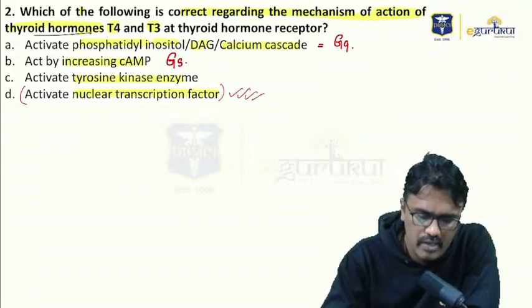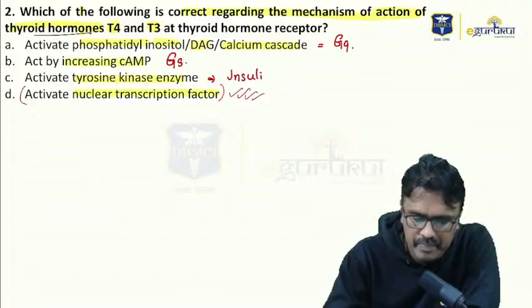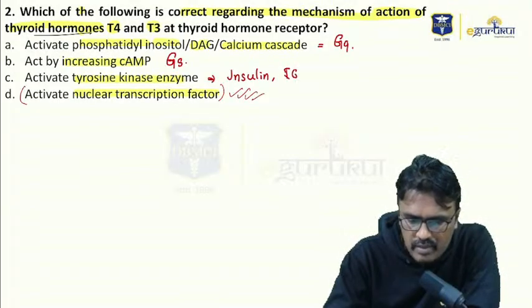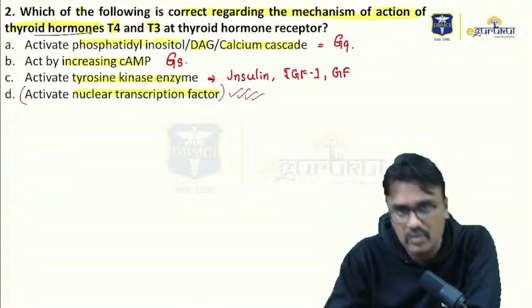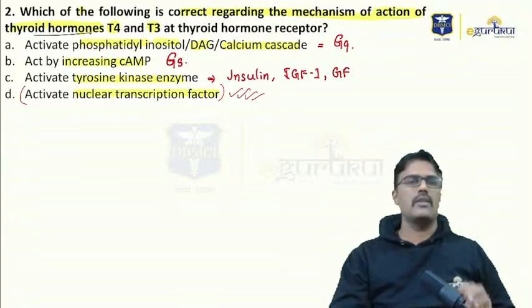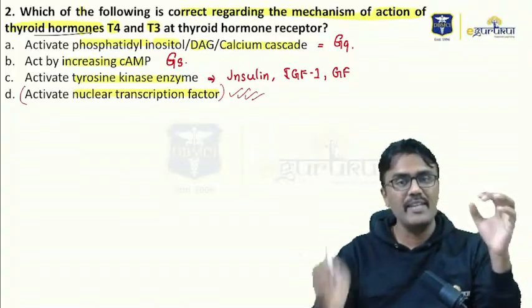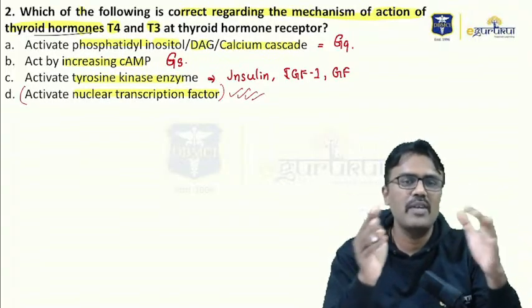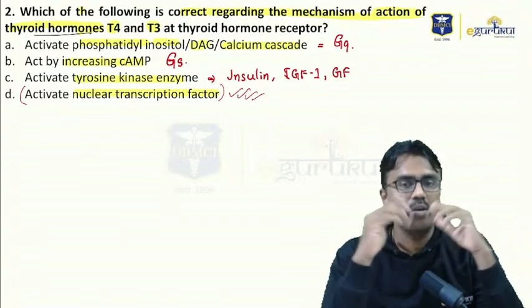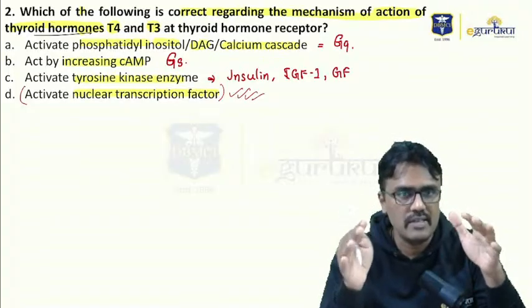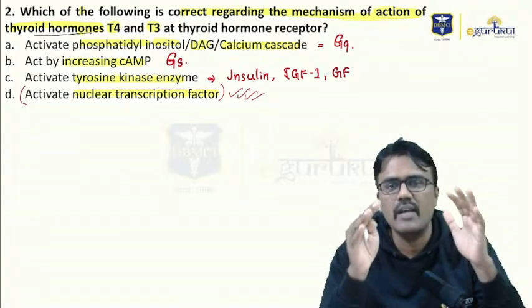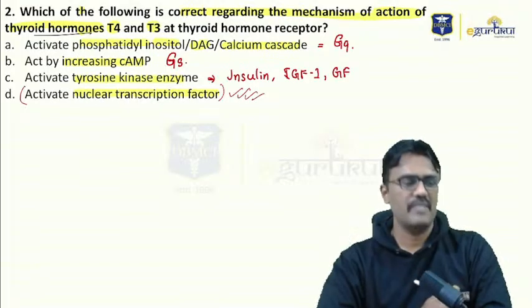I told you activating tyrosine kinase is by either insulin or insulin-like growth factor 1, or any growth factors is going to be tyrosine kinase. Now please remember, the one thing you will make a mistake is growth hormone and growth factor. Growth hormone is JAK-STAT. Growth factor is tyrosine kinase pathway. Right?